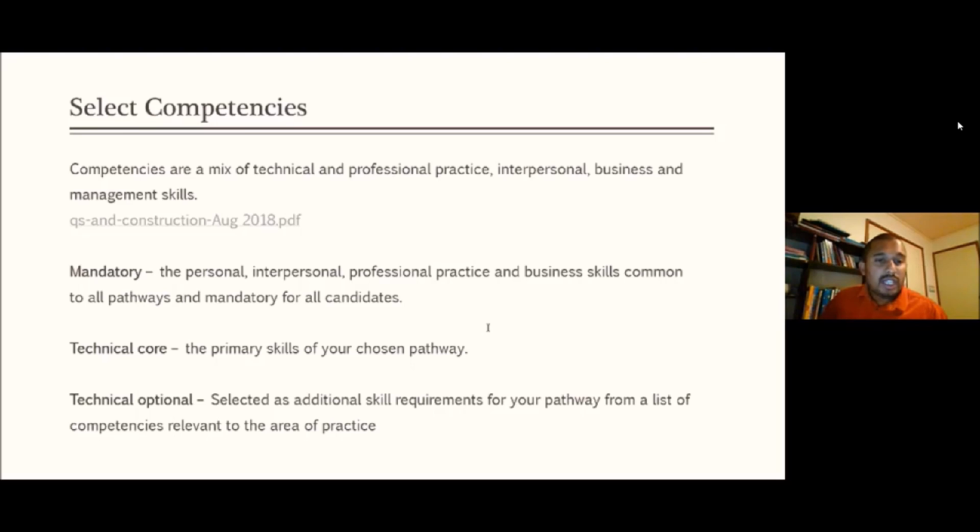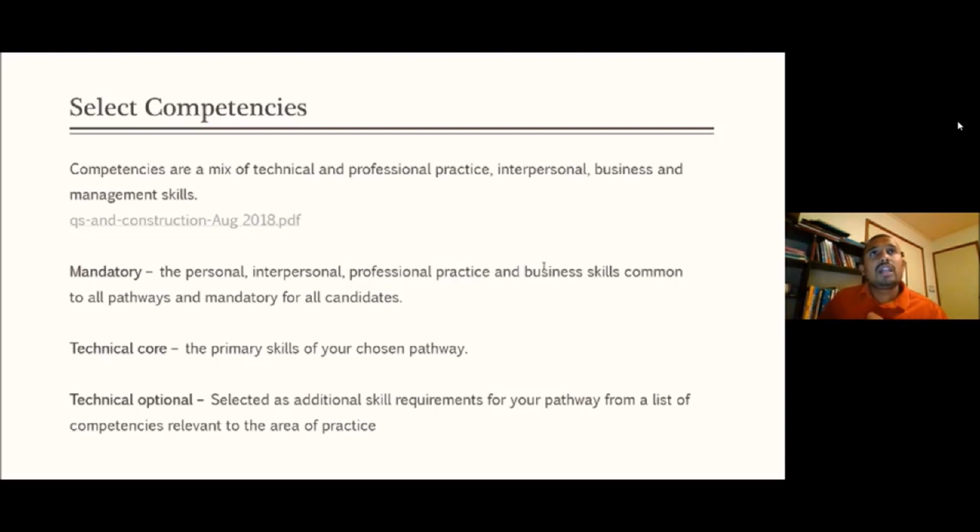One important thing is, you can see here, there are 3 levels. I will come to that now. They have given examples of what level 1, 2, and 3 look like for each and every competency. And then at the end of this pathway guide, they have a study checklist. This checklist is very important if you go for APC interviews. It will guide you on the things you should learn for each individual competency.